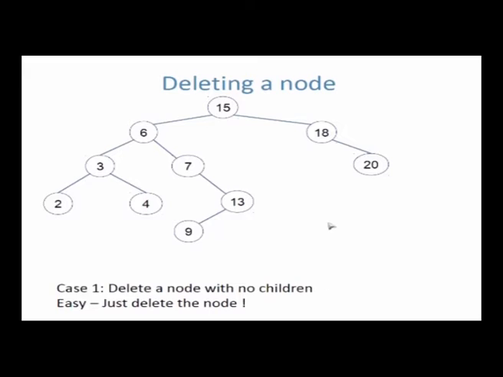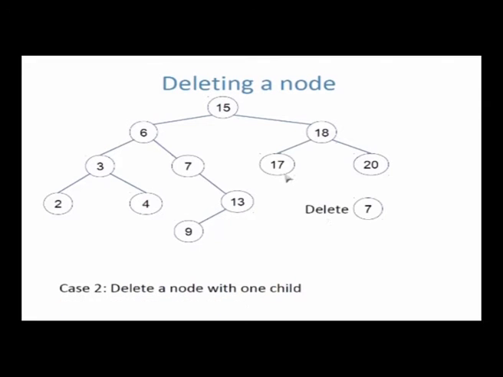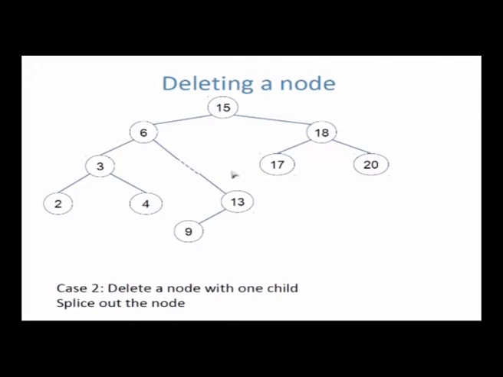Okay. Next question we are asking is, okay, it's easy to do nodes with no children. What do I do with nodes which have one child? Like say I want to delete 7 or I want to delete 13, both of which have one child. How do I delete it? So if I want to delete 7, which is a node with one child, it has one child which is 13. What I do basically is an operation that is called splicing, right? Splicing, which means you cut out 7 from both sides and connect these two things, right? Cut from both sides and connect the two pipes, connect this pipe with this pipe and remove the 7 like this. Okay.